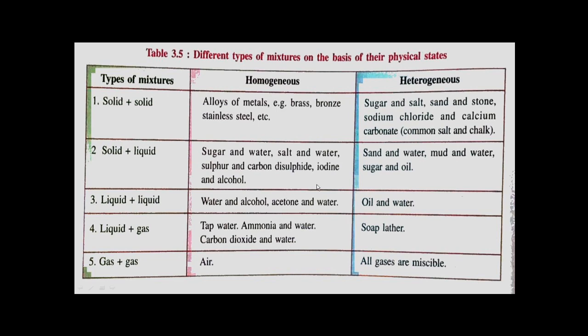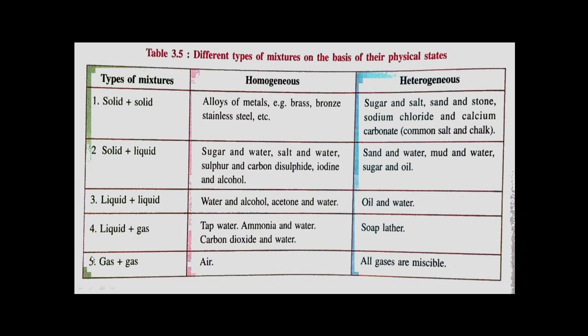Both get mixed together and we get just a uniform mixture. Whereas oil and water is a heterogeneous liquid-liquid mixture, where we get two separate layers of oil and water, and that's why these are called immiscible liquids, which cannot mix.